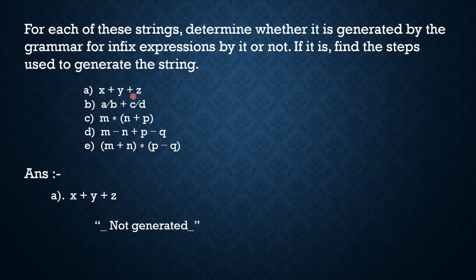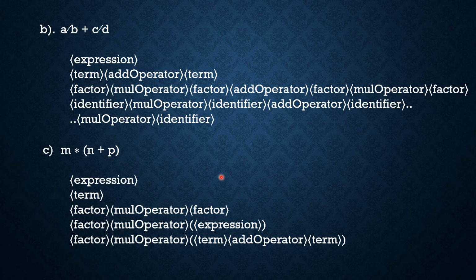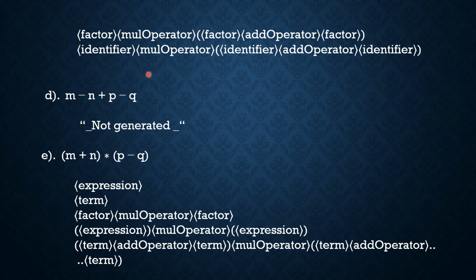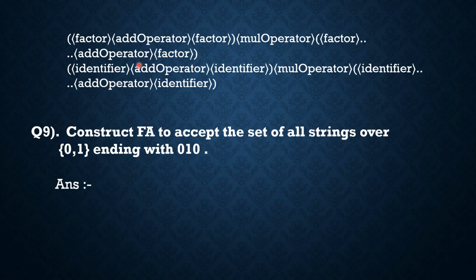First is x plus y plus z. Second one is a divided by b plus c divided by c. Third one is m star n plus p. Fourth one and fifth are like that. The first one is not generated, and the second one has the Backus-Naur code like that. The third one is like that, and the fourth one is not generated. For the fifth one, m plus n star p minus q, it has this code, and so on.